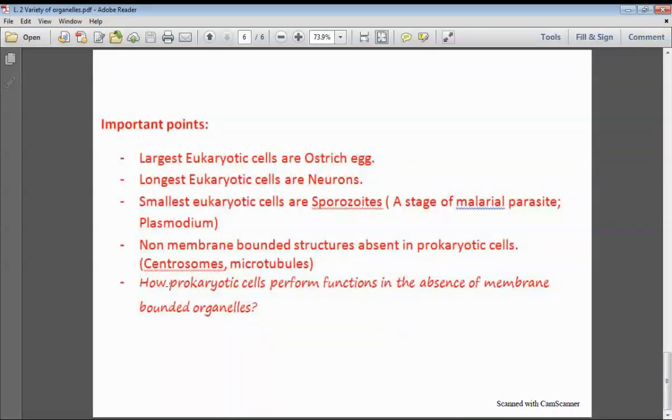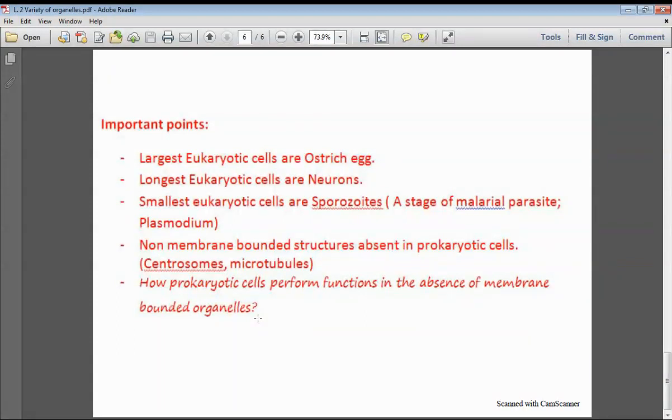Okay. Next important thing, how prokaryotic cells perform functions in the absence of membrane bounded organelles. Like no chloroplast is present in bacterial cell or cyanobacterial cell, but many of them still perform photosynthesis, and mitochondria is absent in prokaryotic cell, but we observe many aerobic bacteria in our environment.